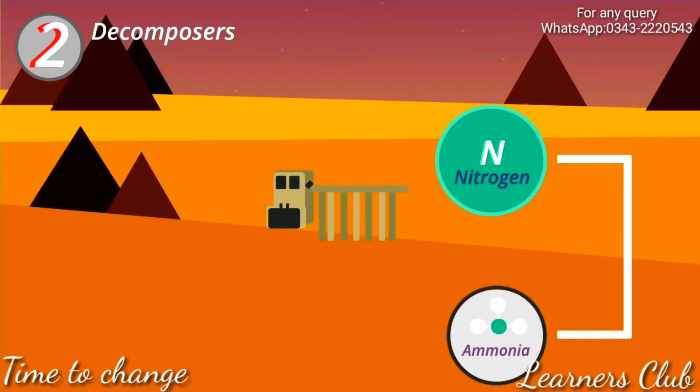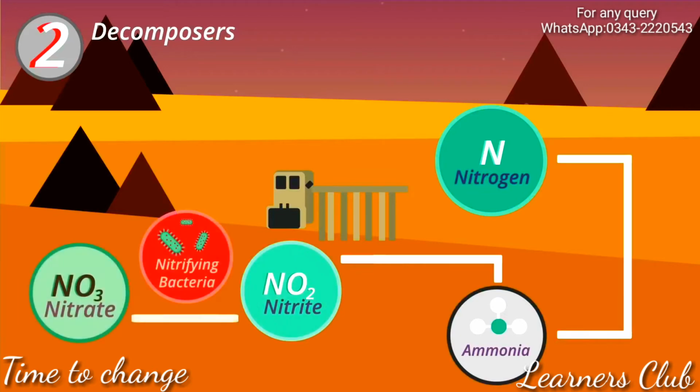Secondly, decomposers in the soils break down animal excretion in dead organisms, returning nitrogen back to the soil as ammonia. The ammonia turns firstly into nitrite, and then nitrifying bacteria in the soils turns the nitrite into nitrate.